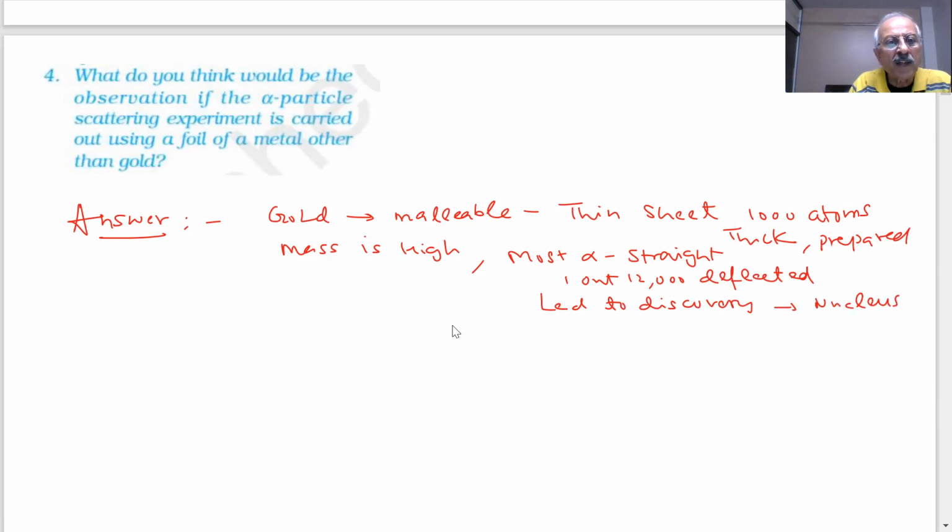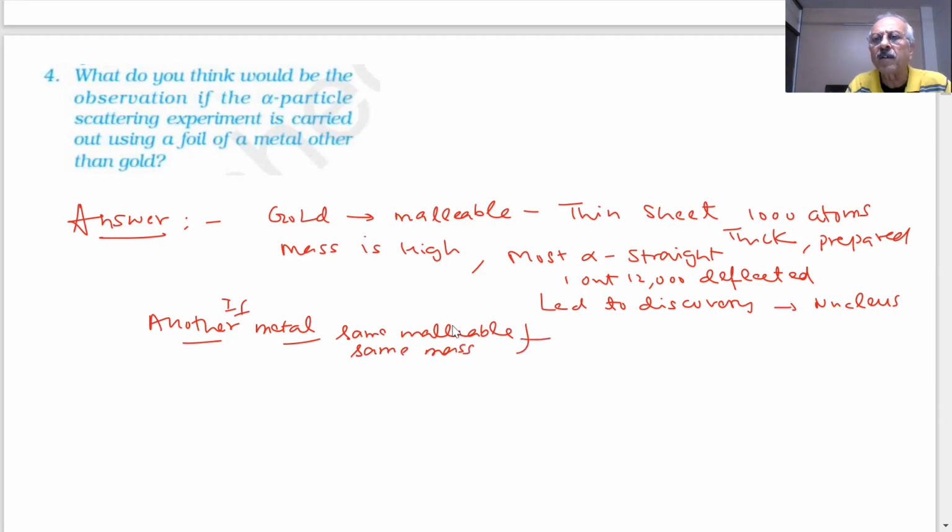Now if I use another metal which has almost the same mass as gold and is equally malleable, then there should be no difficulty. Then it can show similar results.